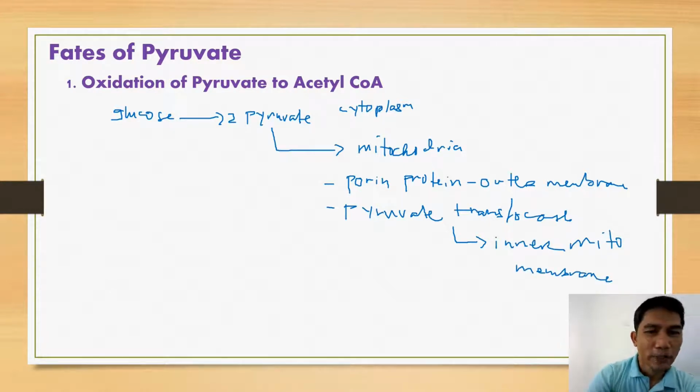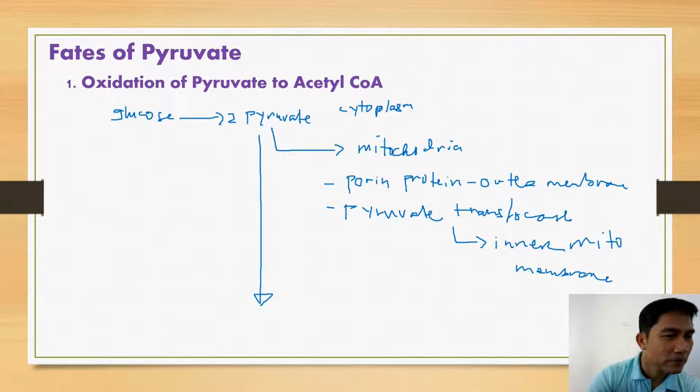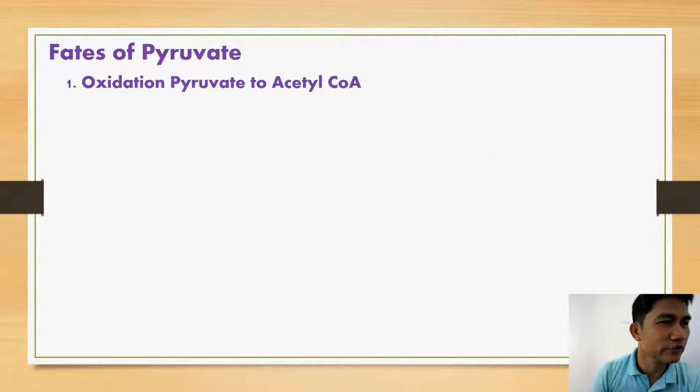Now, once the pyruvate is already in the mitochondrial matrix, the pyruvate will now be converted into acetyl-CoA. And mainly, the conversion of pyruvate to acetyl-CoA is facilitated by a multi-enzyme complex called pyruvate dehydrogenase complex. Now let's go to the process of oxidation of pyruvate to acetyl-CoA. As I said earlier, this reaction is mainly catalyzed by pyruvate dehydrogenase complex.